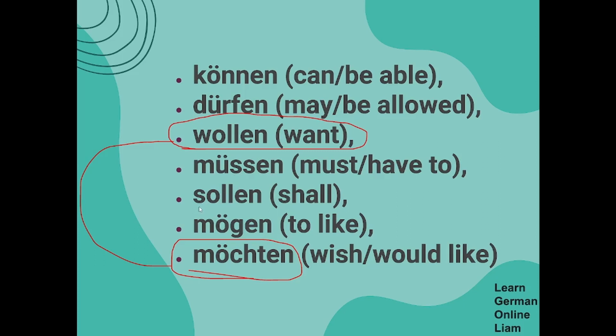Sollen. Sollen is like shall. Here there are little bit differences between English and using it in German. Mögen. Next, mögen is like. I like. Ich mag Kaffee. So something like that, you could use mögen. Let's see few examples and sentences and differences.